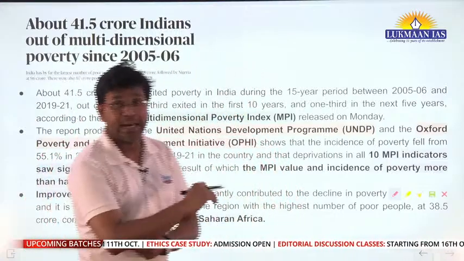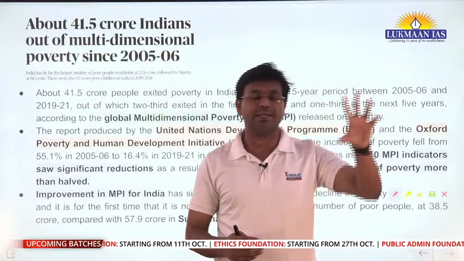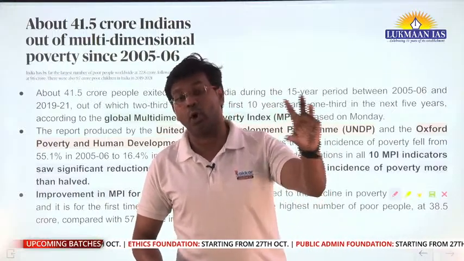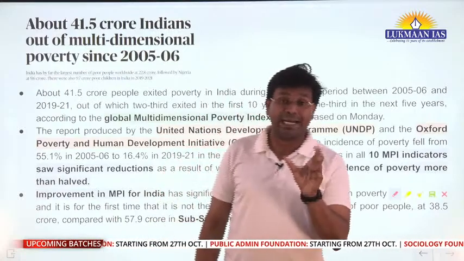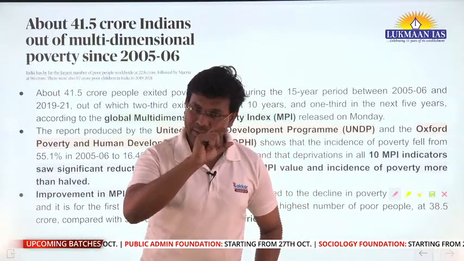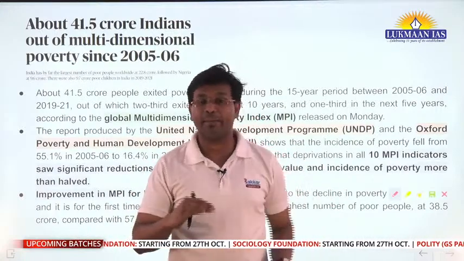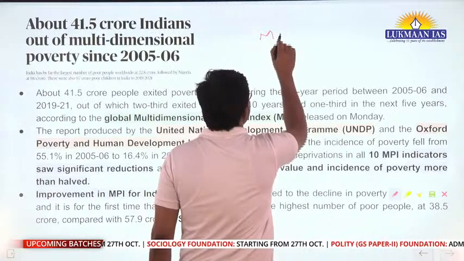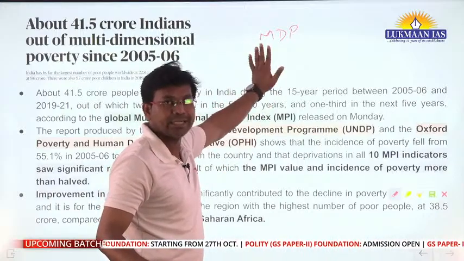When we talk about multidimensional poverty, generally as laymen we tend to see how much money a person has, how much money a family has. The financial status of a family is not the only condition to check whether that family is poor or not, okay. Multidimensional poverty takes into account multiple important components. One component may be nutrition, whether people of that family are able to feed themselves properly, okay. I am writing MDP, which simply means multidimensional poverty, just for my understanding.